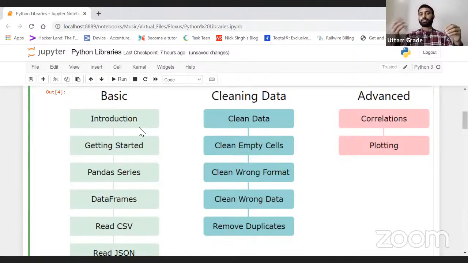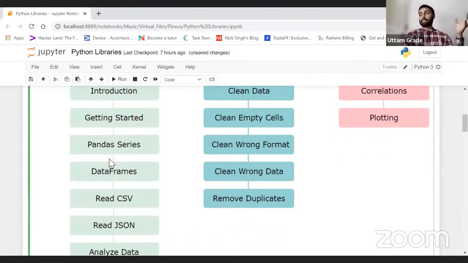Basics, basically introduction, getting started, like pandas series we have, right? In pandas we have one module, you can say series, as well, right? Data frame. What exactly is a data frame? A data frame in Python is nothing but a simple table, like the way we have in Excel as well.